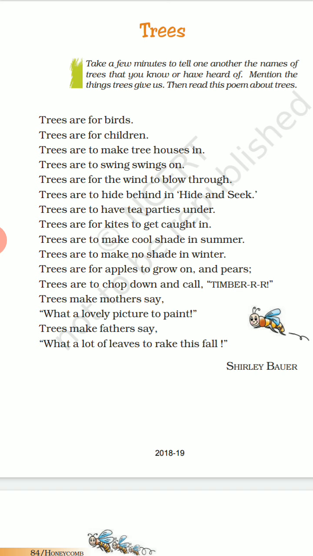Trees are for the wind to blow through. So what are trees for? Trees are for the wind to blow through. So the wind blows through the trees. Again, trees are to hide behind in hide and seek. In the second line we had seen trees are for children. So what do the children do with the trees? The advantage of the trees is that children can come and play a game called hide and seek. So trees are to hide behind in. The children can hide behind the trees while playing hide and seek.